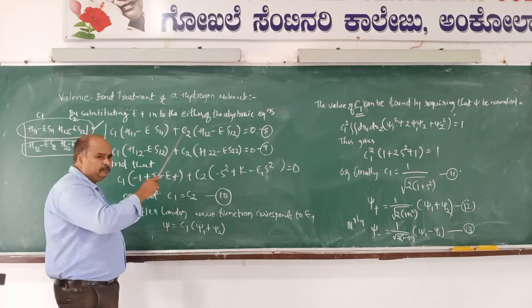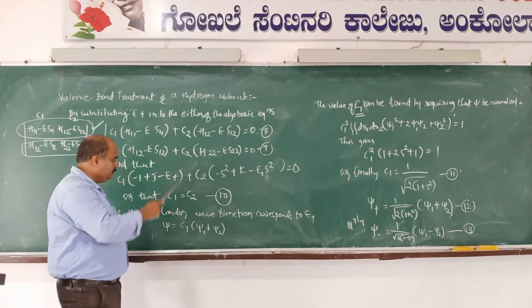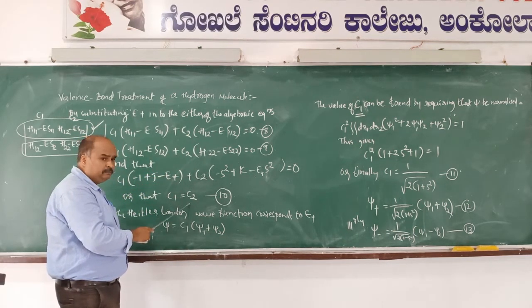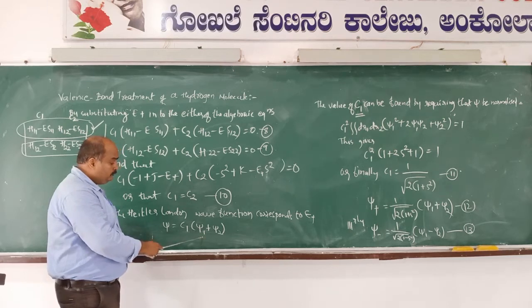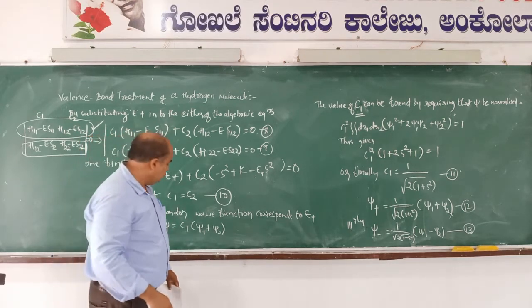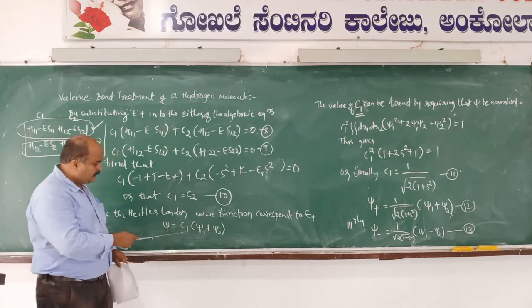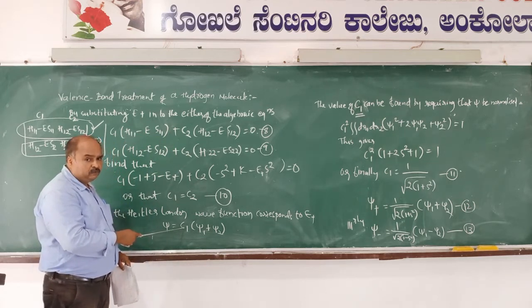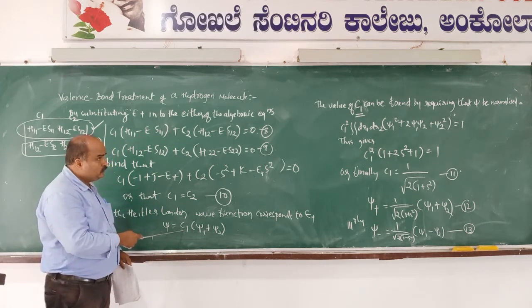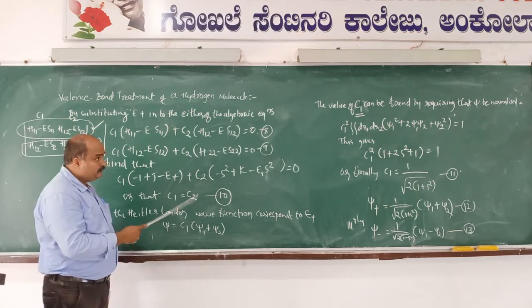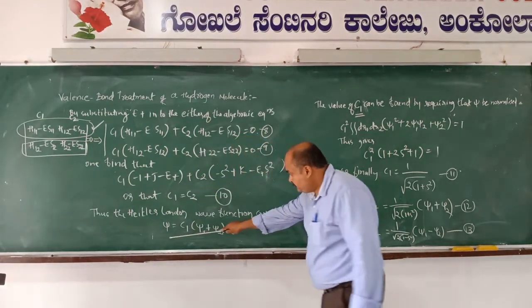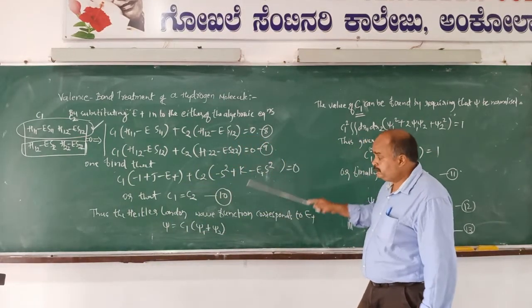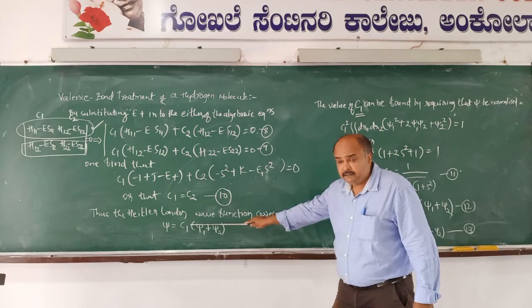Suppose if I put E plus into the 8th or 9th equations, I will get C1 equal to C2. Therefore, the trial function could be written as psi equals C1 into psi1 plus psi2. This equation has a coefficient value, C1, isn't it? The value of C1 can be found by requiring that the psi must be normalized. This psi must be normalized. Then only the C1 value could be derived.